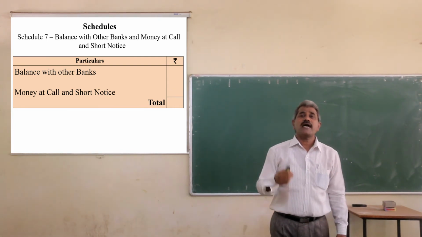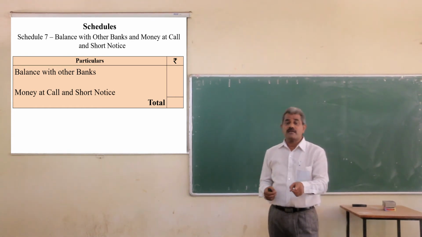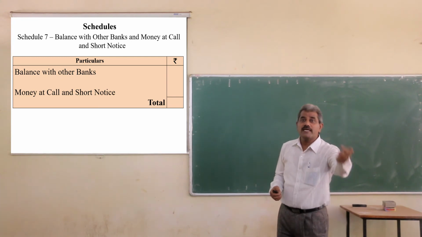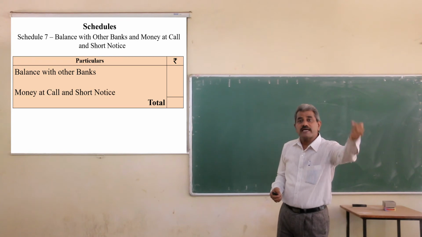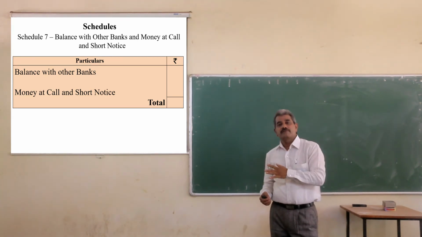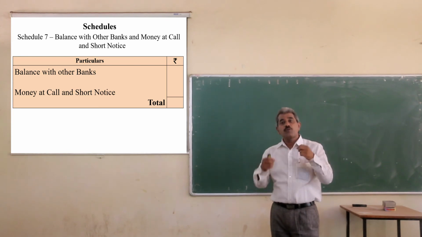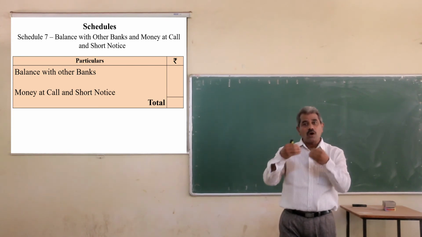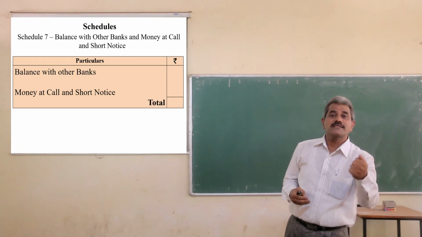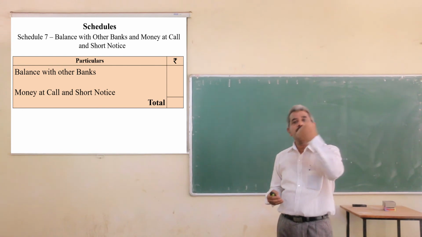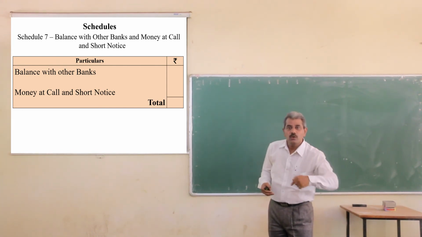When a bank advances some loan on the condition that when the bank calls the money, the person or organization which has taken the loan has to repay the loan.